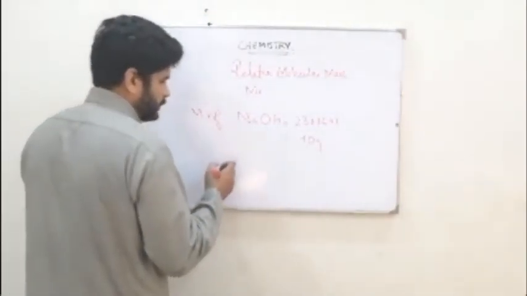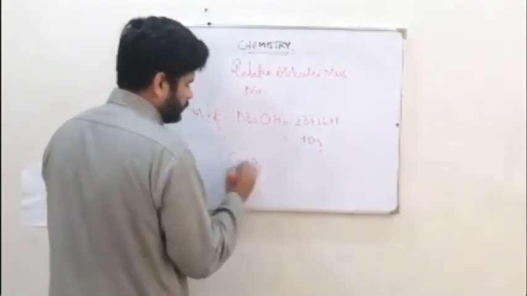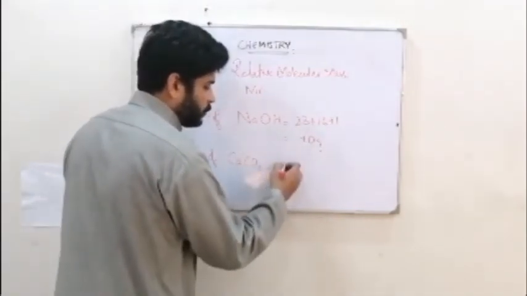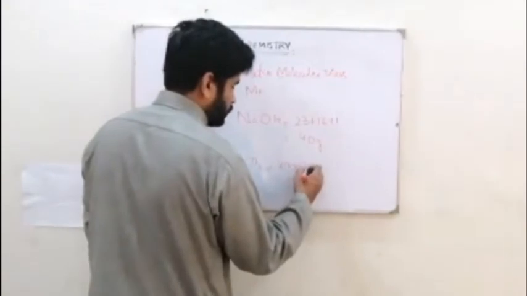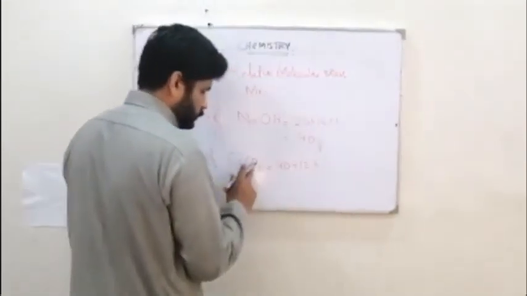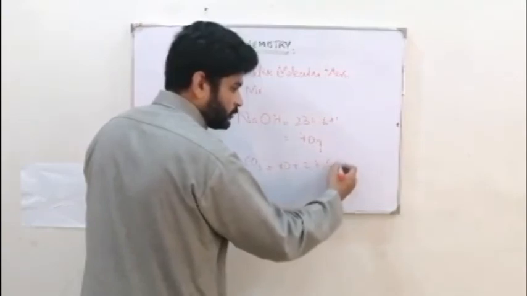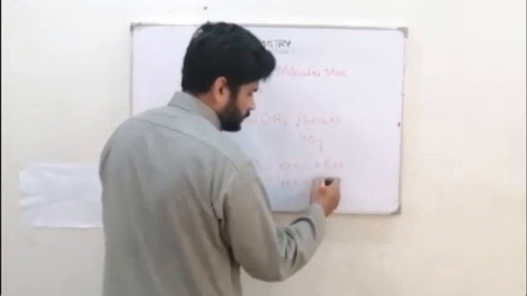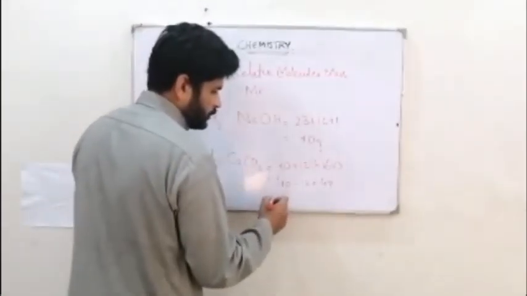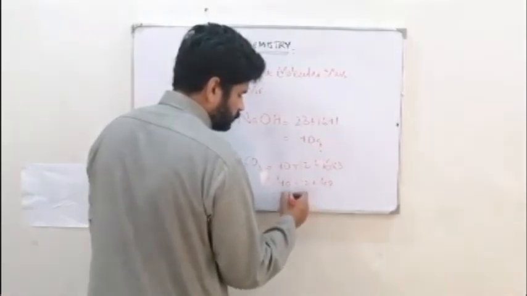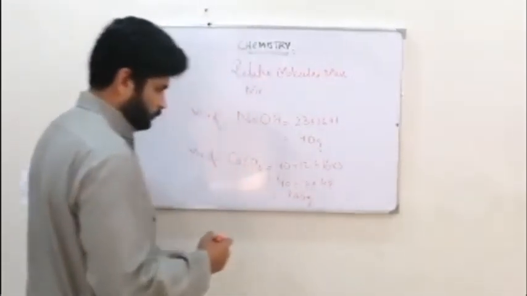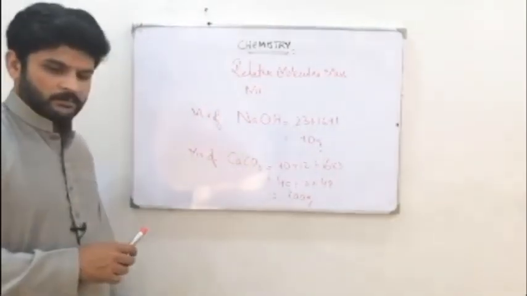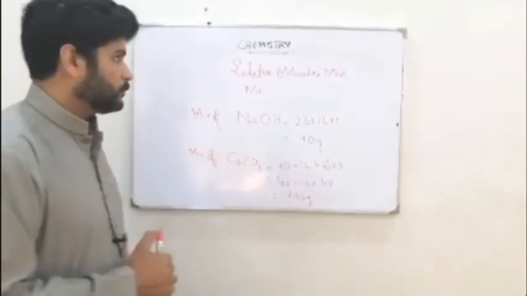Sometimes, for example with calcium carbonate, you have to find the Mr of calcium carbonate. Calcium from the periodic table is 40, plus carbon is 12, plus oxygen is 16, but there are 3 oxygens, so I am going to multiply 16 by 3. 40 plus 12 plus 48, so 52 plus 48 is 100. So this is my answer. This is how you calculate a relative molecular mass.